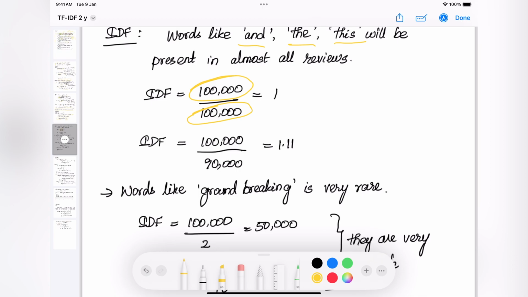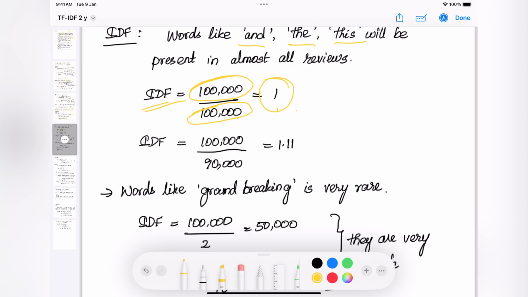To calculate the denominator for words like the, we can safely assume the word the will be present in almost all the reviews, right? So we can directly put 100,000 here. In that case, if we calculate IDF, the value will end up being 1. Maybe we can assume one more scenario. Instead of thinking the word is present in all 100,000 reviews, let's assume it's present only in 90,000 reviews.